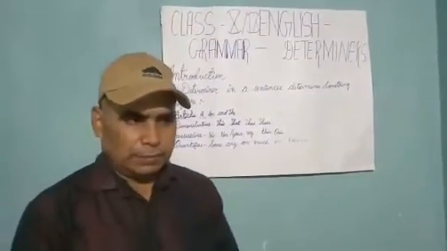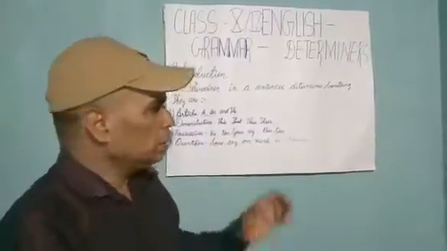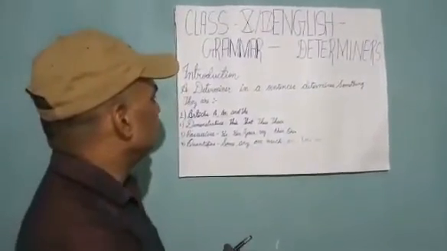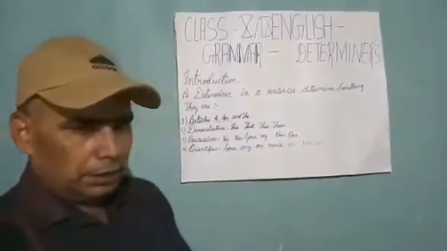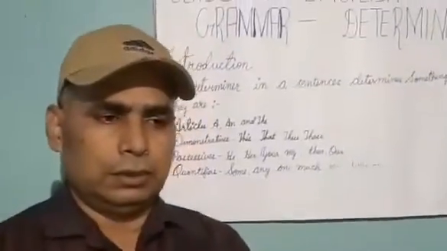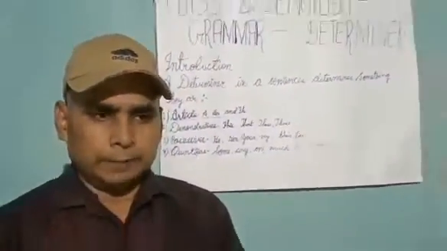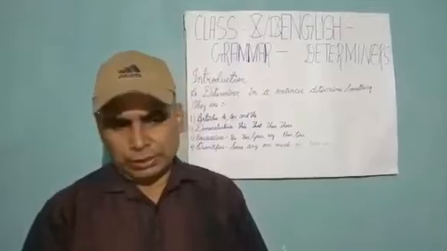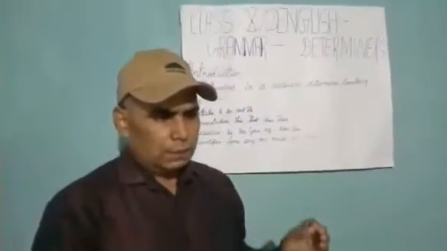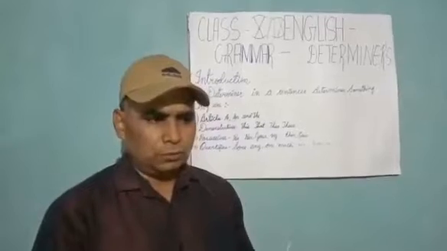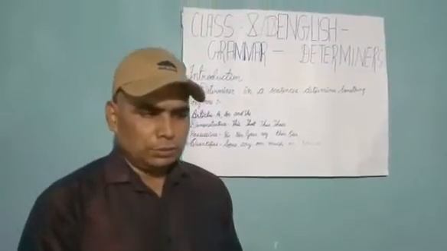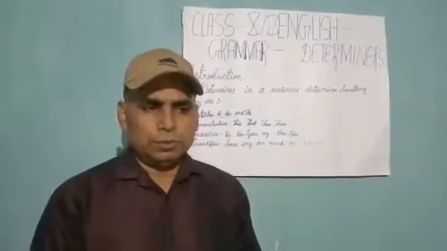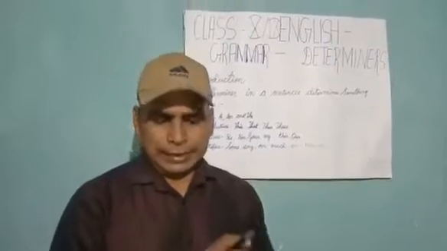Regarding the usage of determiners, I have taught you the usage of a and an. Now today I am going to teach you the usage of the. Students, you know that the is a definite article. It has some definite rules which generally guide its usage. I am going to give you the usage of determiners one by one. The first use of the is that it is used before the superlative form of an adjective.